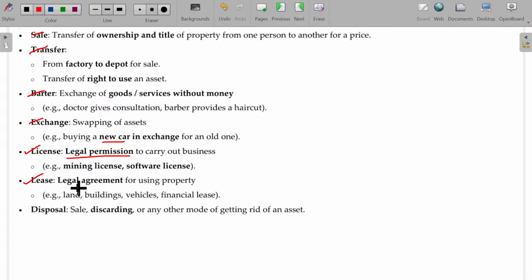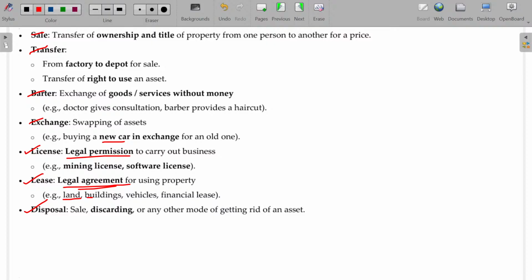And lease, legal agreement for using the property. I allow you to use my property for a consideration. This is called lease. Land, buildings, vehicles, finance lease. These are called lease. Is that okay?